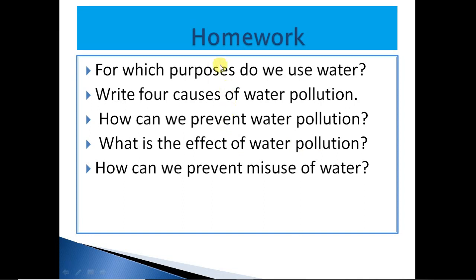Now, how can we prevent misuse of water? Suppose, turn off the tap while washing our face, brushing our teeth, washing our hands. We also save water. We save rainwater and we can use this water for our garden, indoor plants. Don't use more dishes than you need. Try to shorten your shower. In this way, we can prevent misuse of water.